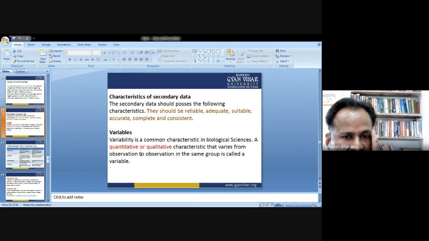Now, variables. At the start, I had already told you that statistics deals with variation. Where there is variation in the data over time, statistics is applicable. Otherwise, if everything is constant and there is no change, then statistics cannot be applied. So variables are the attributes. Variability is a common characteristic in biological science. A quantitative or qualitative characteristic that varies from observation to observation in the same group is called a variable.